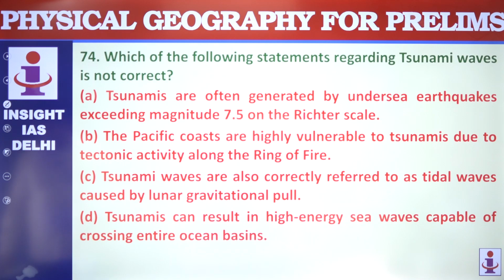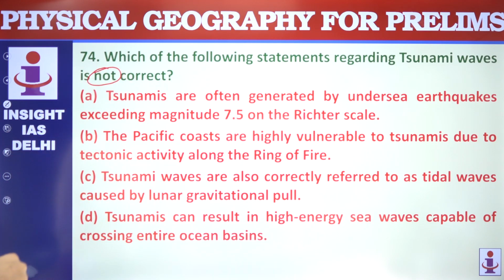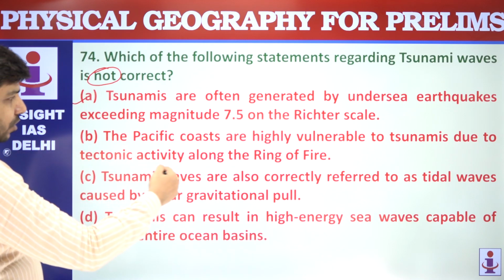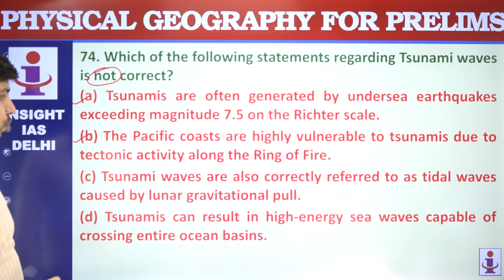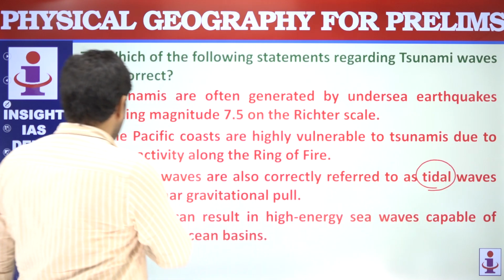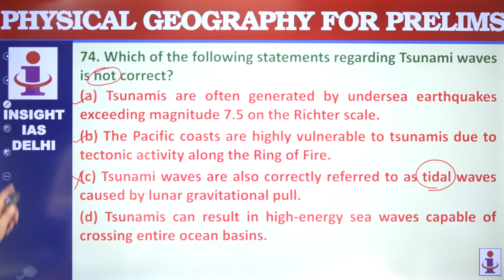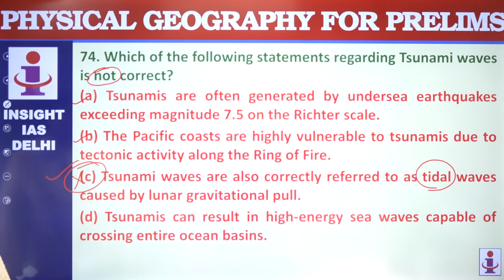Next is tsunami waves. Which is not correct? The question is talking about not correct. Tsunamis are often generated by undersea earthquakes. This seems correct. Pacific coasts are highly vulnerable. Yes, this is also correct. Tsunami waves are also correctly referred to as tidal waves. No. Tsunami waves and tidal waves are two different things. So this is not correct. So C will be your answer.